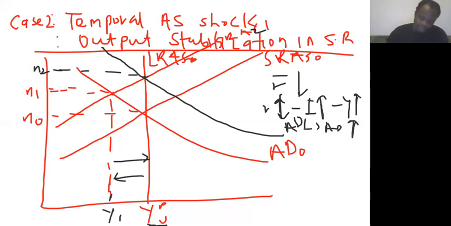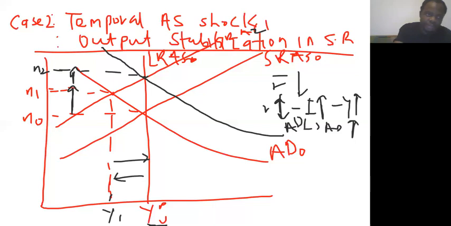So what it means is that anytime there's a temporary shock and the central bank decides to stabilize output, it will have to achieve this at a cost. And the cost is what? The increase in inflation. Because the inflation was here, and because the central bank decided to stabilize output, inflation has increased further up to this point. So that is the cost. If the central bank decides to stabilize output, it could increase inflation.